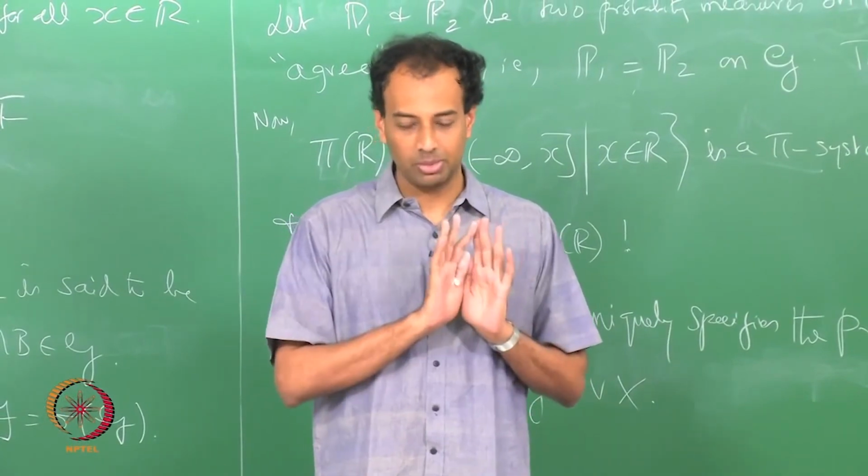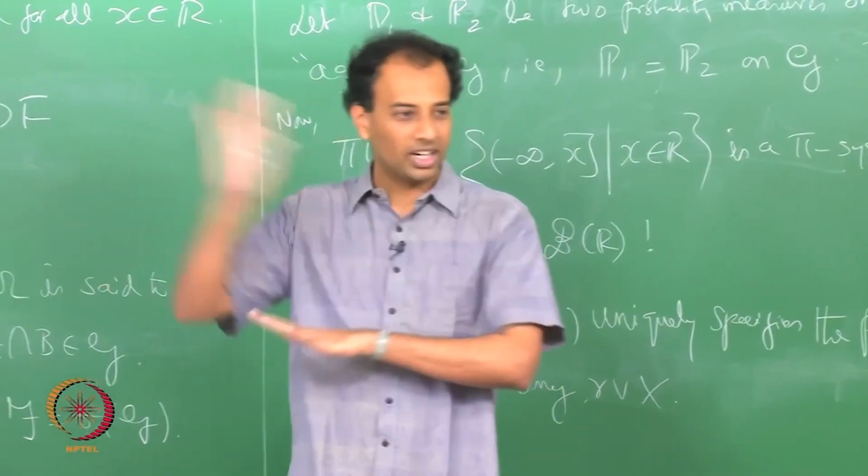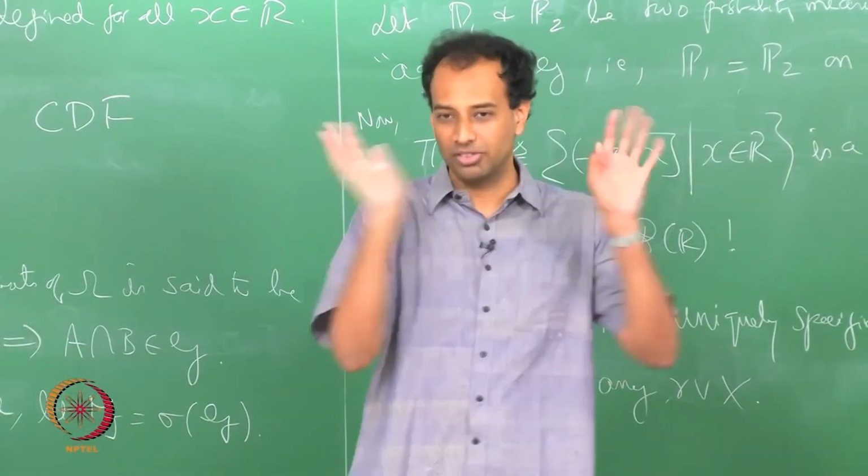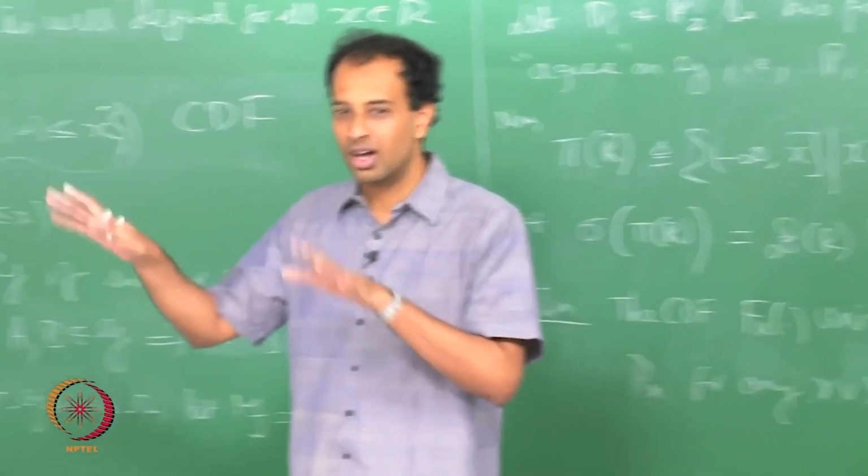In essence, a random variable pushes this measure from (Ω, F) to (R, B(R)), and if you only care about that random variable, you can forget about (Ω, F) and only look at (R, B(R), P_X).